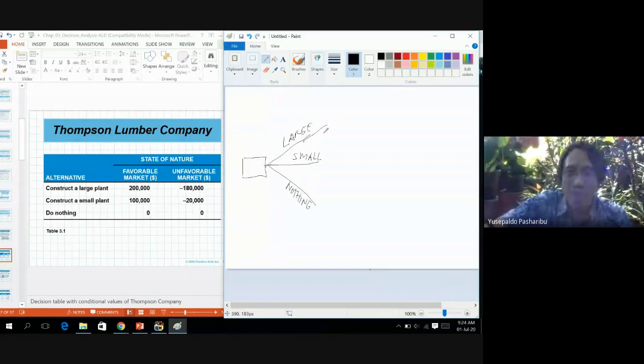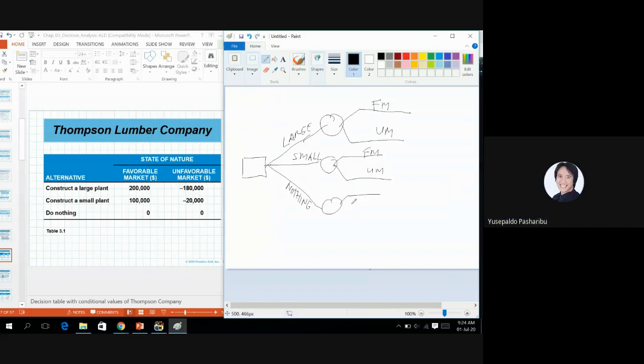If we choose the large alternative, then there are two kinds of state of nature that can happen. The first one is the market will be favorable, and the second one is the market might be unfavorable. That also happens for the small alternative, favorable market or unfavorable market. Nothing actually has two branches too, favorable market and unfavorable market.